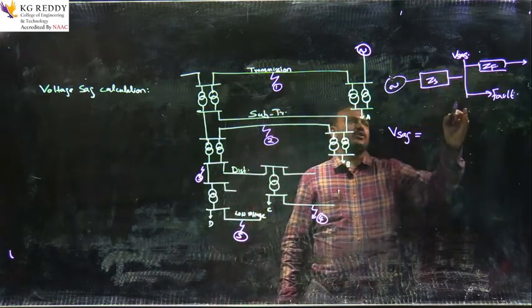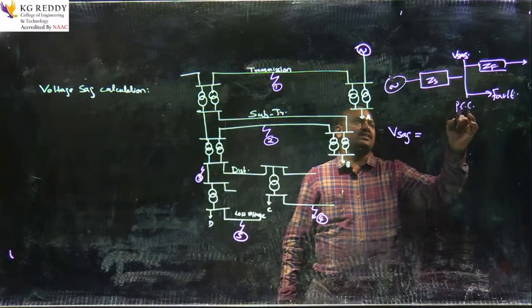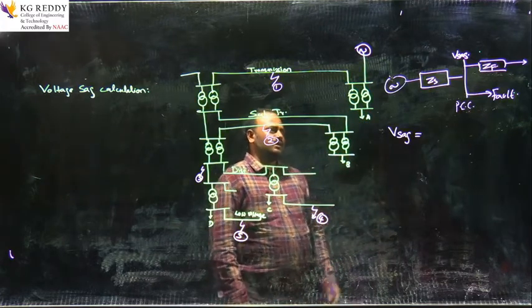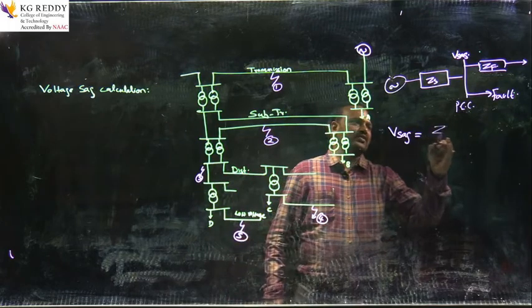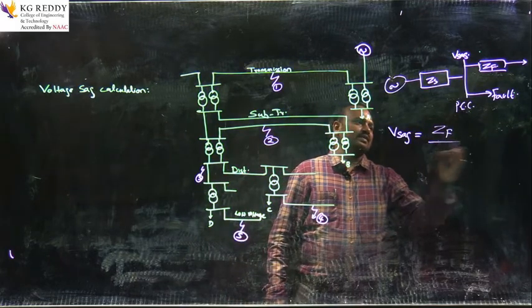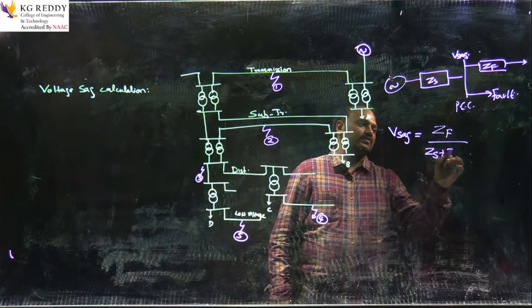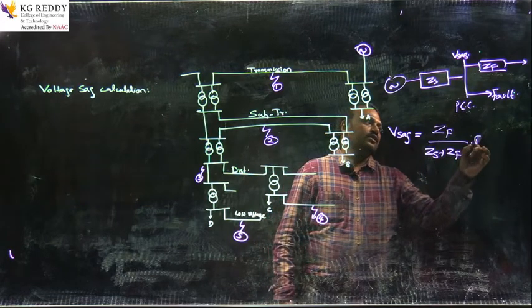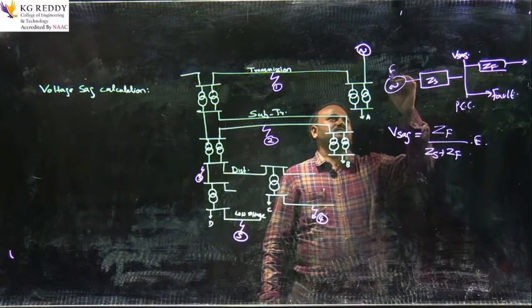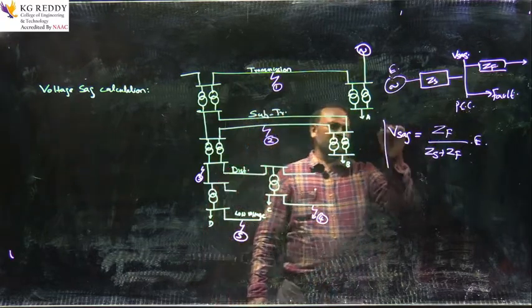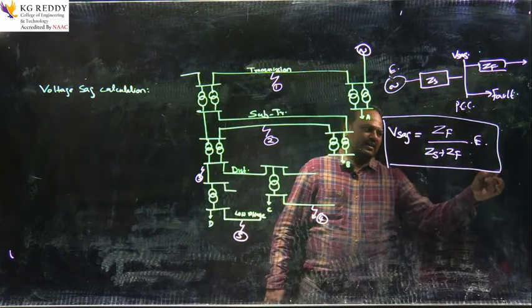This is called the point of common coupling, PCC, where the load as well as the source are supplied. Therefore, the voltage sag is given as ZF by ZS plus ZF into E. This is how we calculate the voltage sag for a simplified radial network.